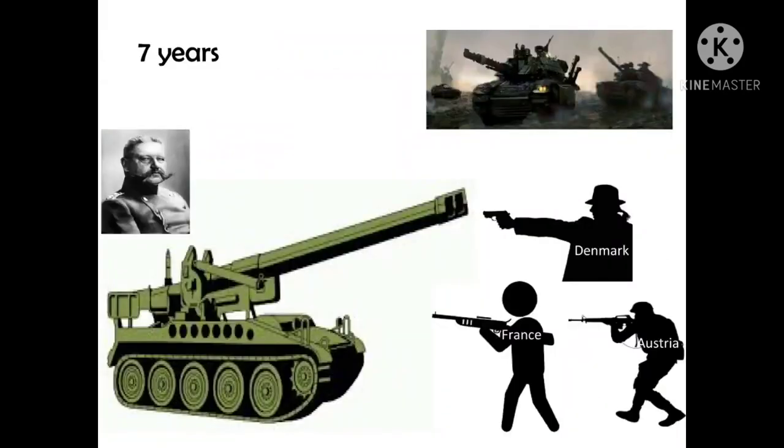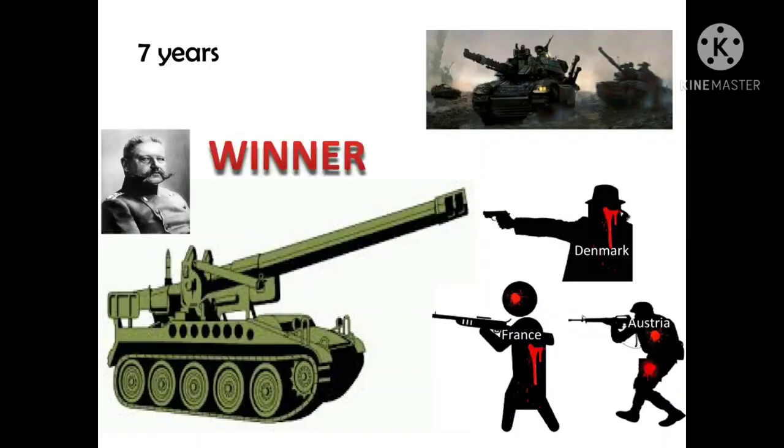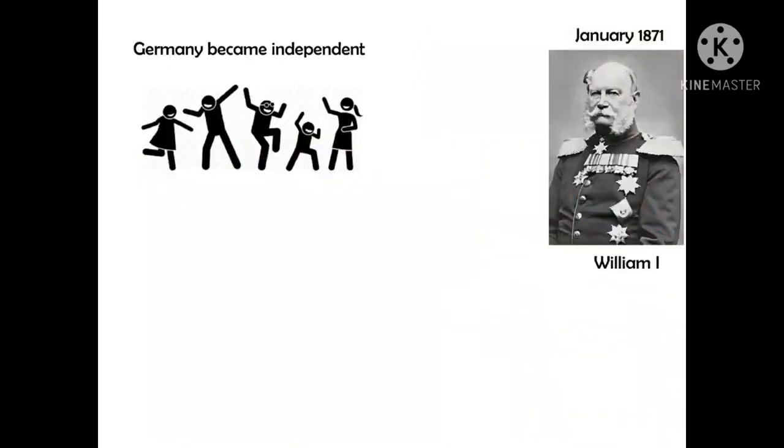Now post this, when they are unified and strong, they thought let's have war. Let's get a nation state. So three wars happened. How many? Three wars, over a period of 7 years, with Austria, Denmark, and France. In the end, Prussia won the war, and in 1871, Kaiser William I, the Emperor of Prussia, was proclaimed as the German Emperor at Versailles. What is the place name? Versailles. Now Germany became independent.